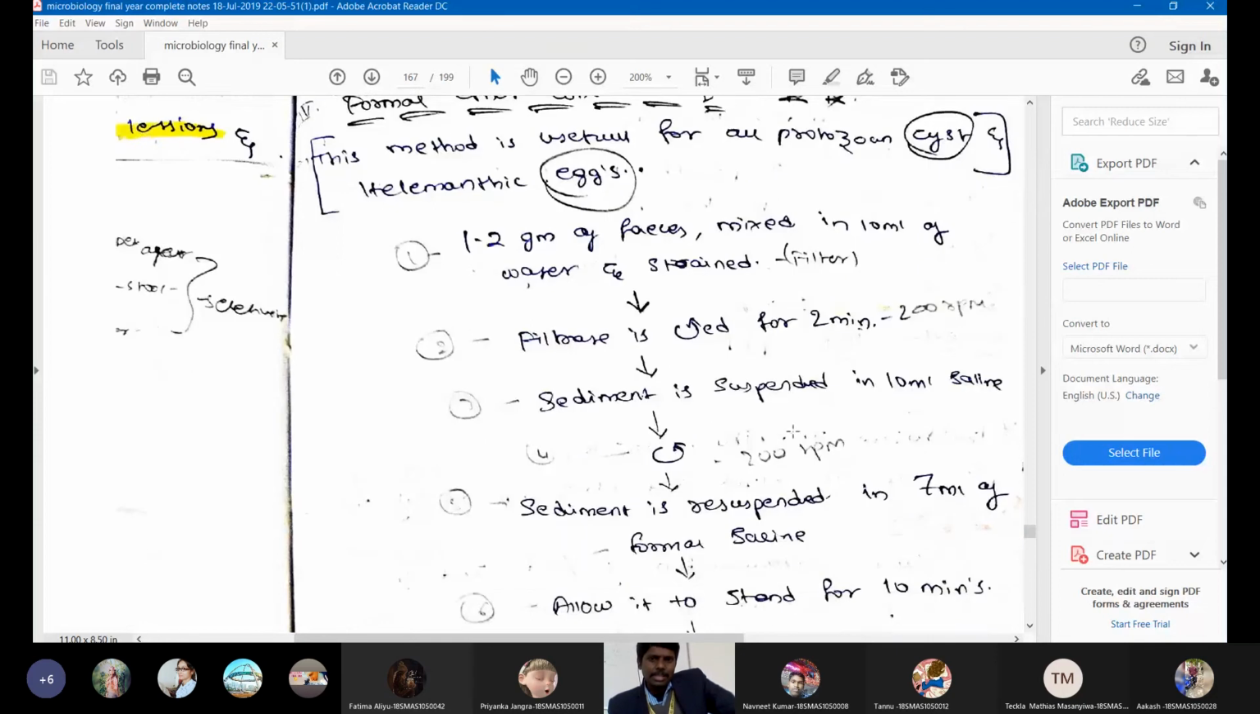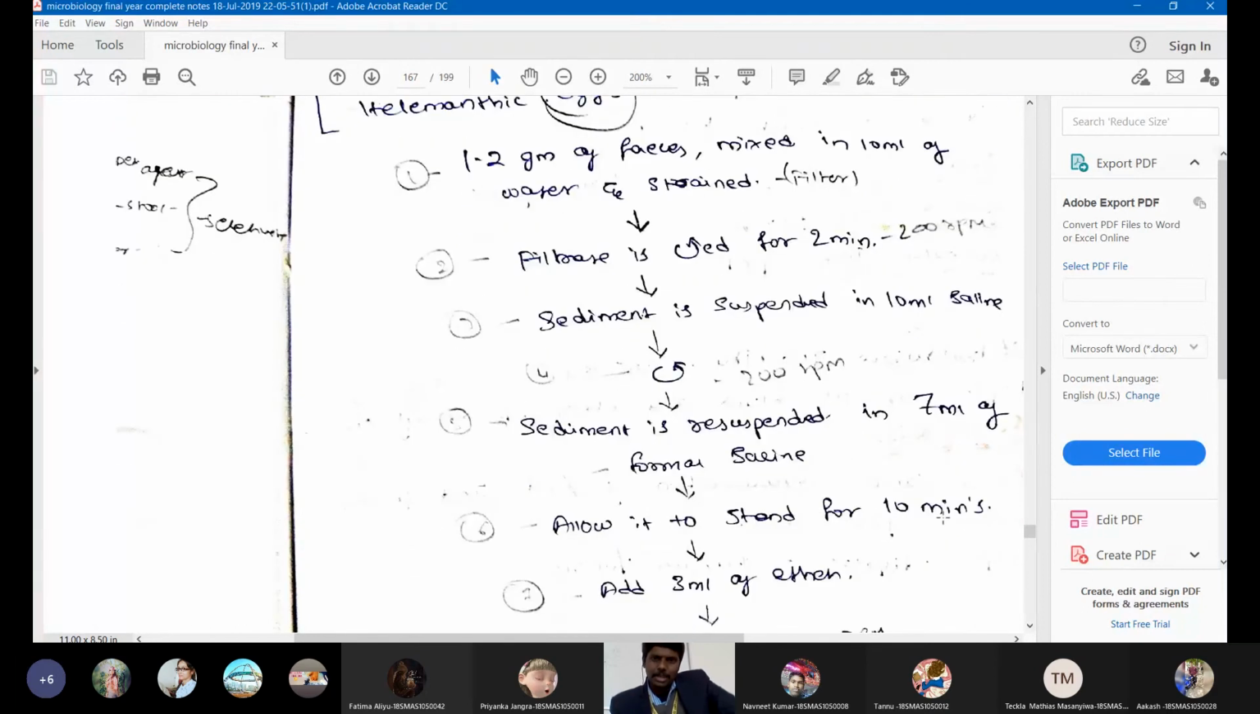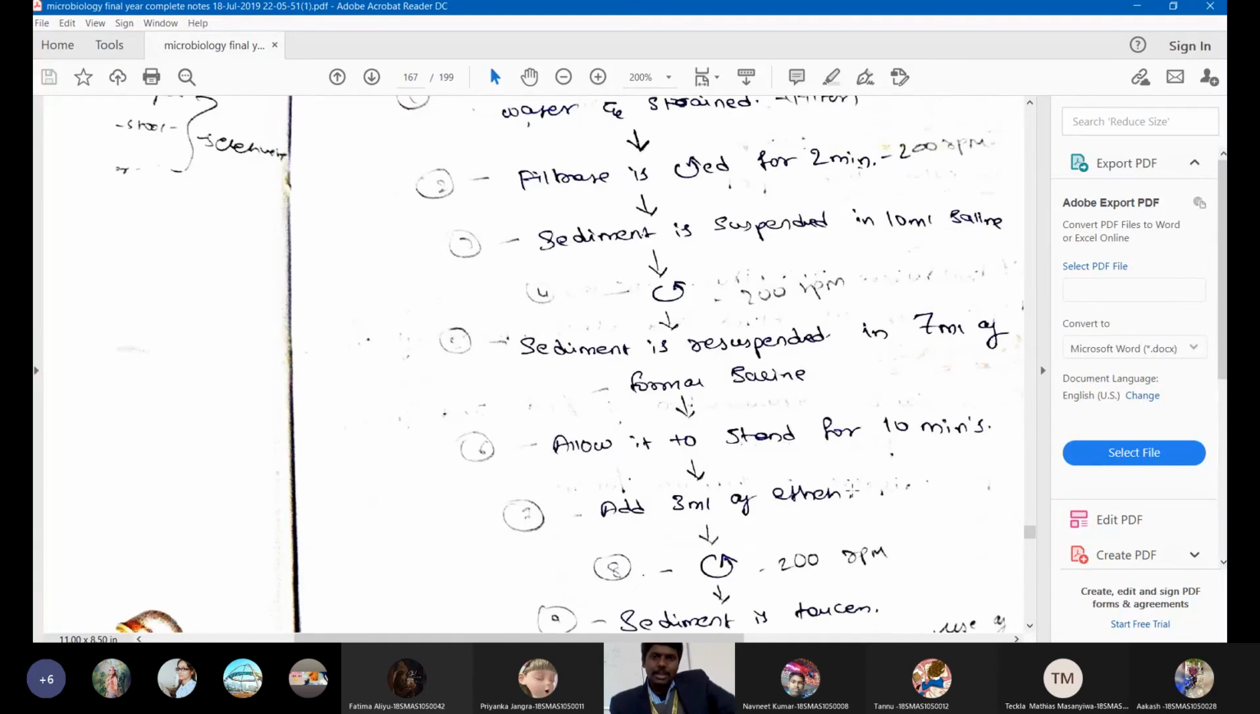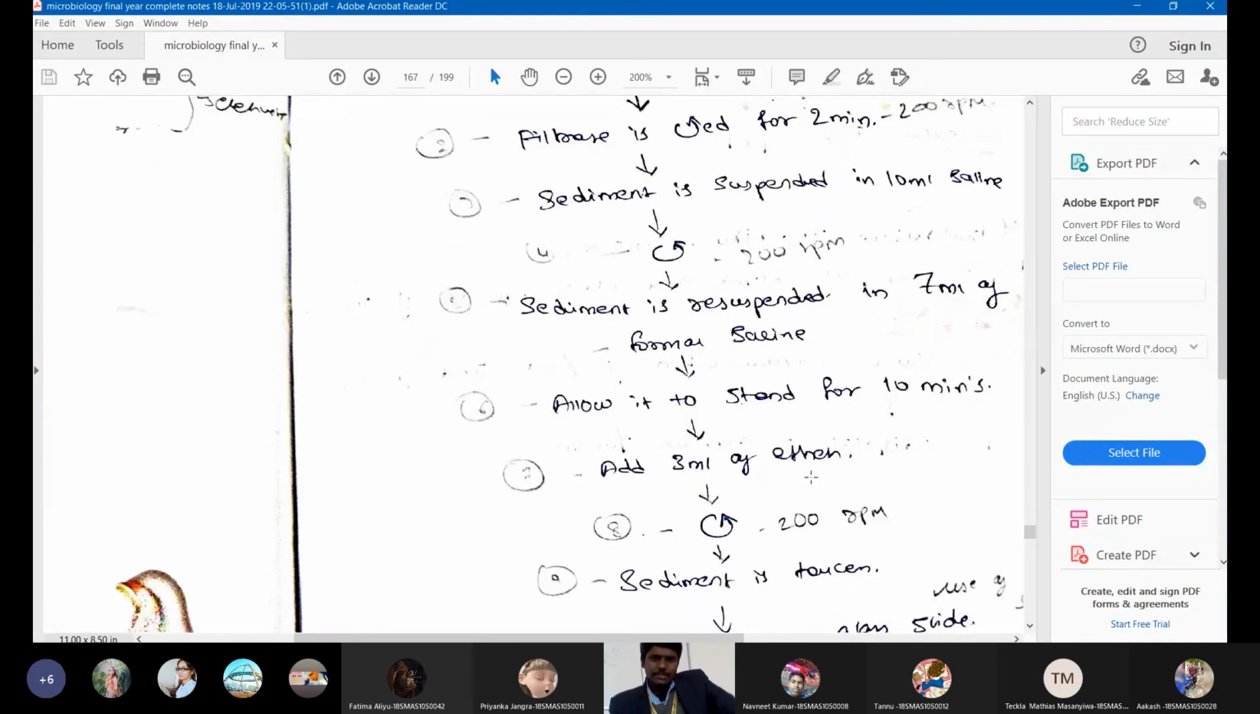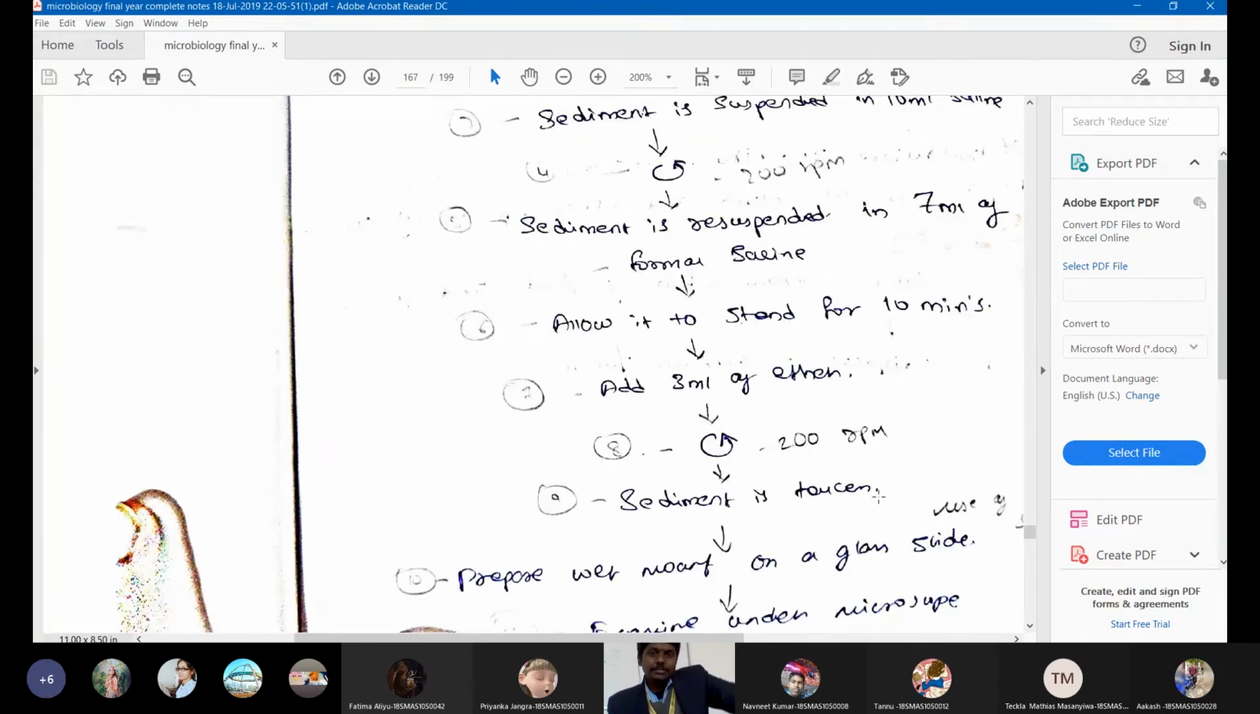Once again we will add 7 ml of formal saline to this sediment, and we will centrifuge again for 10 minutes. After centrifuging, now I will add ether. After adding ether, add 3 ml of ether, then once again centrifuge, then take the sediment.